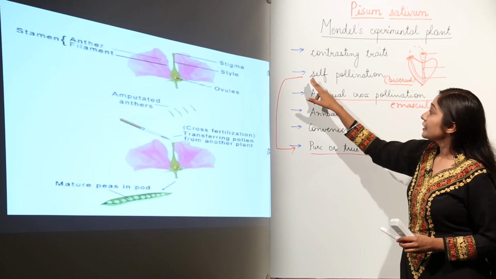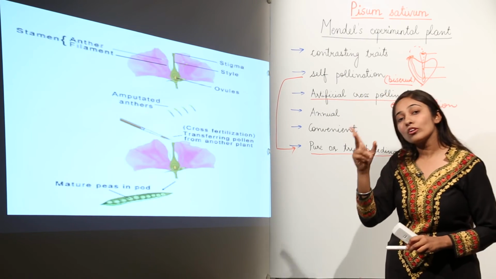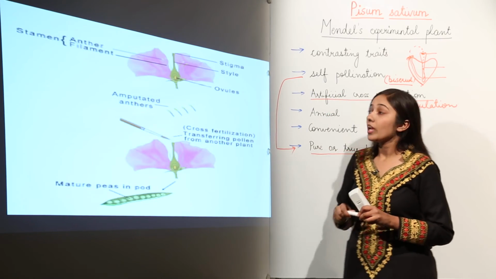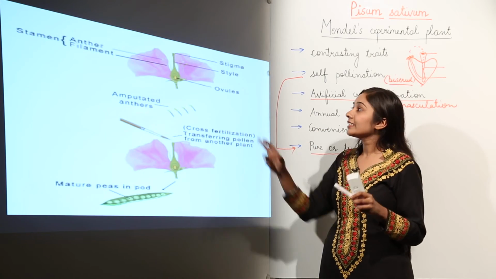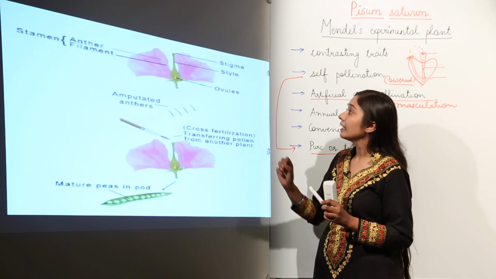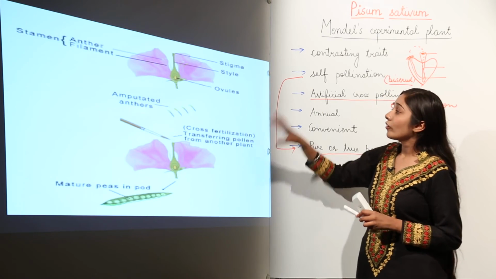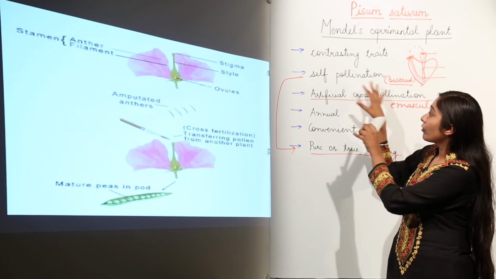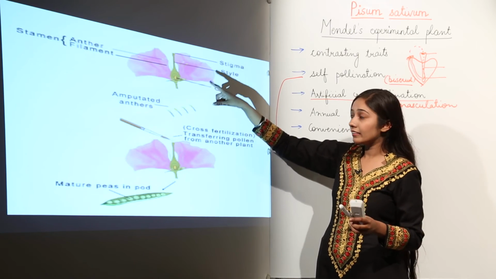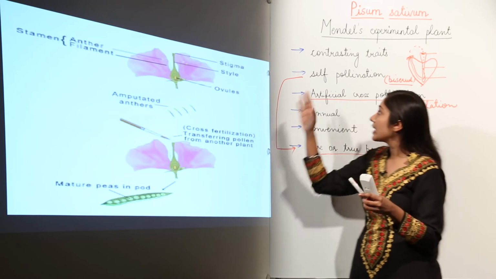Then secondly, this plant was able to self-pollinate because the flowers are bisexual, because they have both organs. They have a male part and they have a female part. When you talk about the male reproductive organs, it is the stamen. Stamen is composed of anther and filament. You all have studied this in previous classes. And then we have the female part, that is stigma, style and ovules or the ovary. What is going to happen? Since it is self-pollinating, the pollen grains from the same flower, from the anther, are going to fall on the stigma of the same flower. This is known as self-pollination.